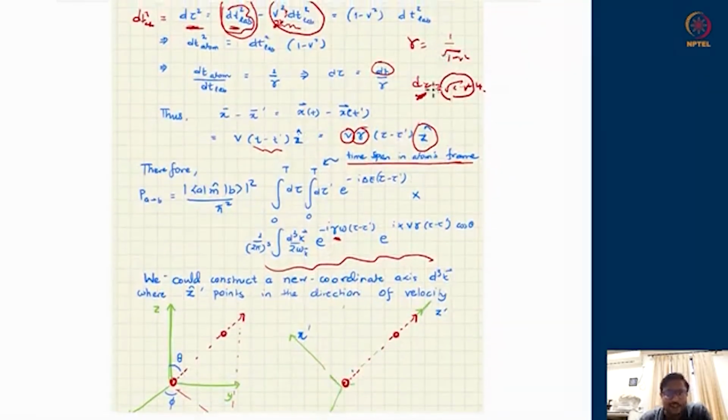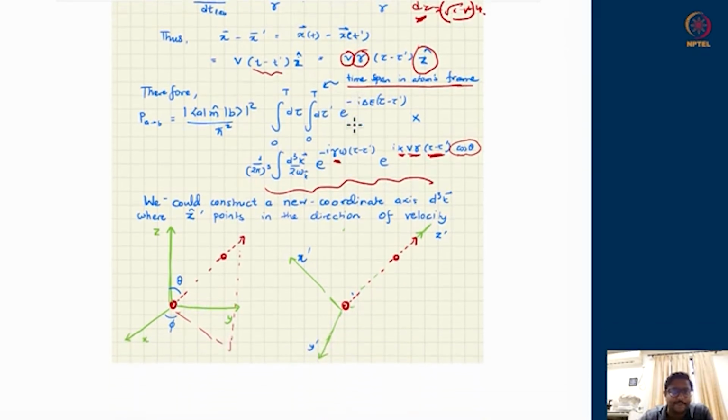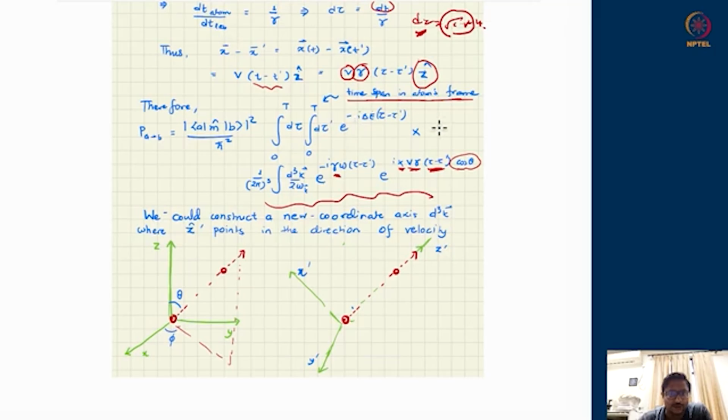So you will get not only mod k, which is the magnitude of the k vector, but the velocity times the gamma factor times the atom's time separation, the atomic clock's time separation, times cos theta, because the particle is moving along the z direction according to the observer in the lab.